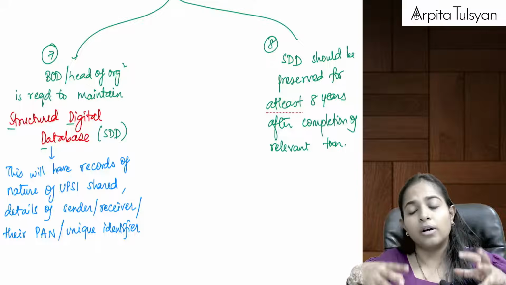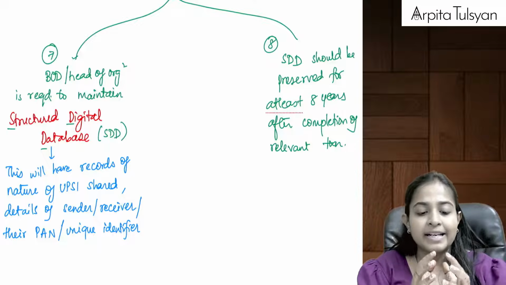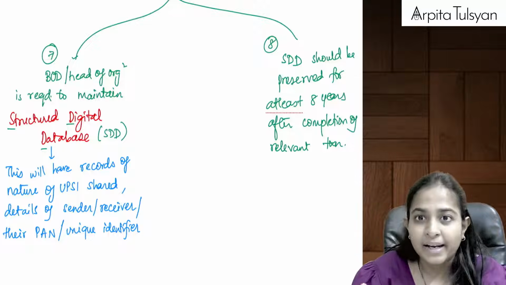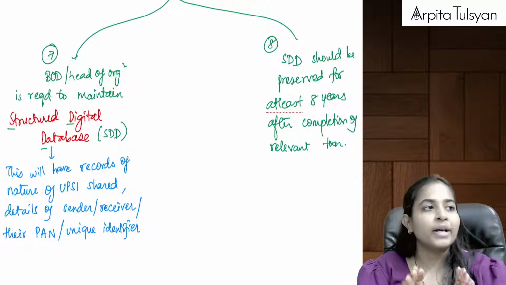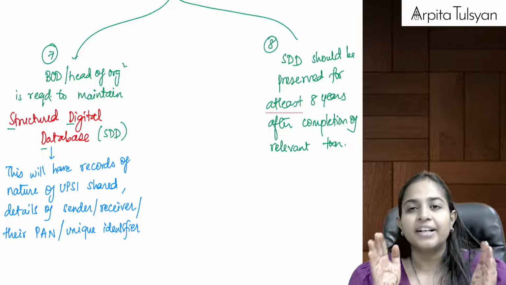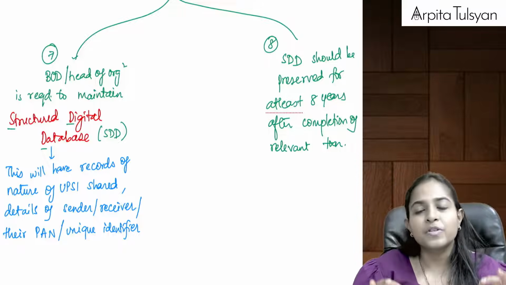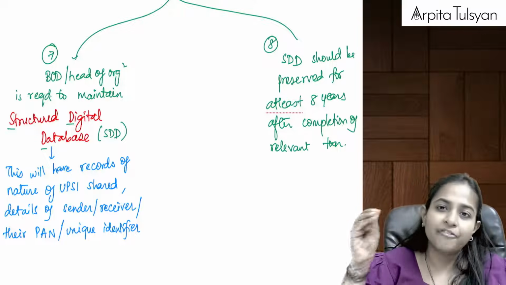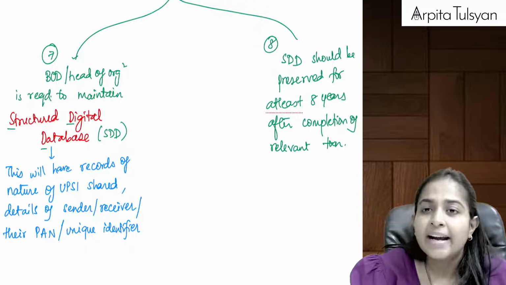So whatever is the hidden thing that we are not going to make public, that information will be stored in the structured digital database, and this will be preserved for a period of 8 years. At least for a period of 8 years, even after the completion of that relevant transaction.